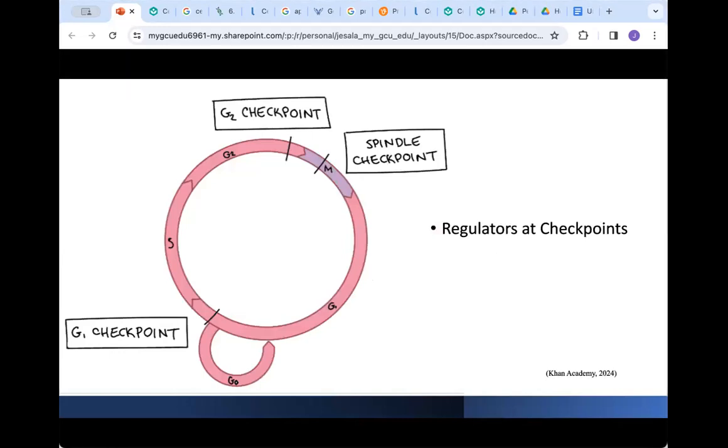Whether external or internal activities, the cues that are given change the core cell cycle regulators within the cell. These regulators can be the reason for key events, for example, DNA replication and the separation of chromosomes. In the following slides, I will discuss these regulators and how they impact each phase of the cell cycle.